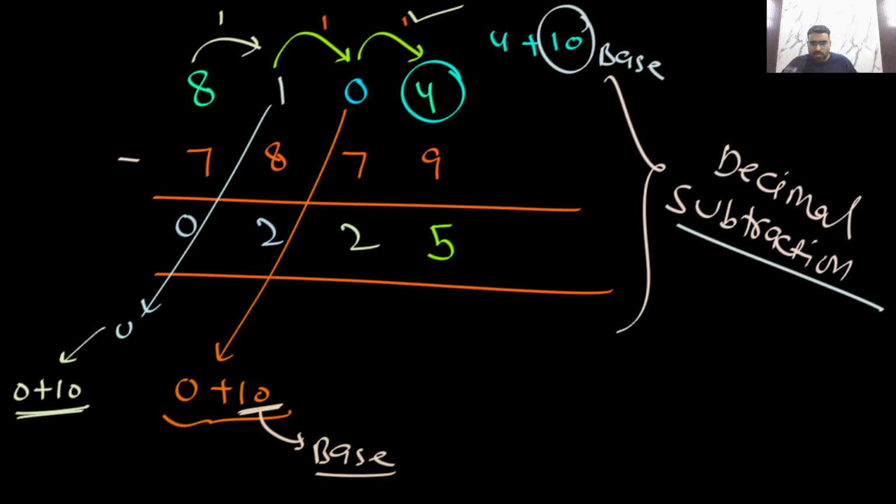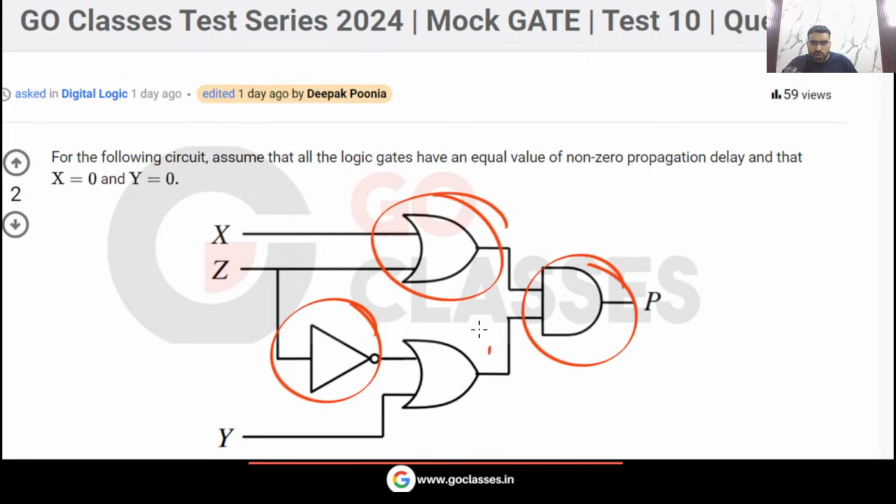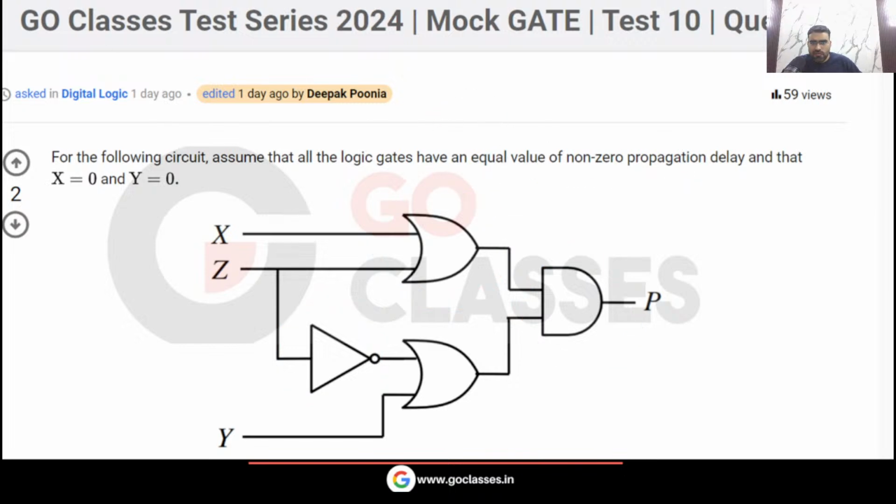Now let's move on. Now let's solve this question from digital logic, and this is also a very nice question. A circuit is already given to you. The question is saying that for the following circuit, assume that all the logic gates given to you have non-zero, equal propagation delay. So this is a very beautiful question.